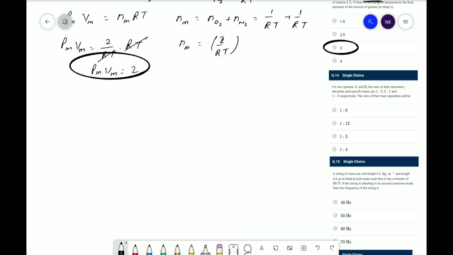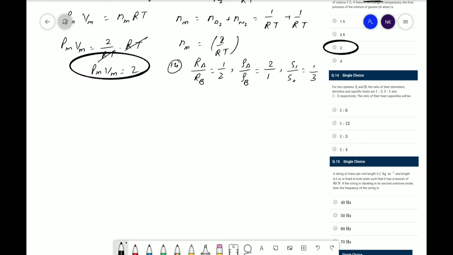Now look at what is given. According to the question, first thing given is their diameters. So for A and B, RA upon RB is 1 by 2. Second thing given is their density, rho A upon rho B is equal to 2 upon 1. Third thing given is the specific heat, not molecular specific heat, S1 upon S2 is equal to 1 upon 3.